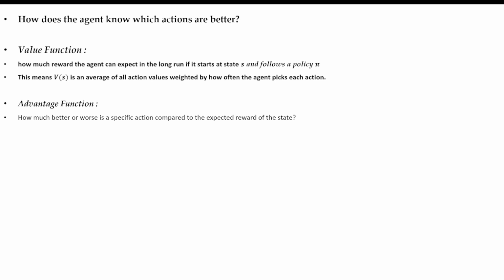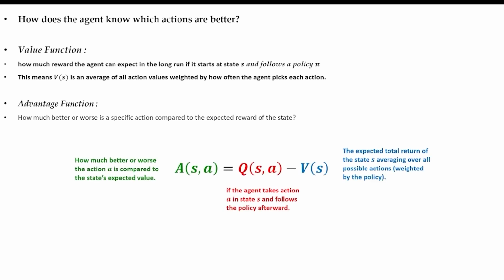The advantage function tells the agent how much better a specific action is compared to the average expected return of that state. So the advantage is estimated through the expected reward for taking action A in state S and following the policy after that.